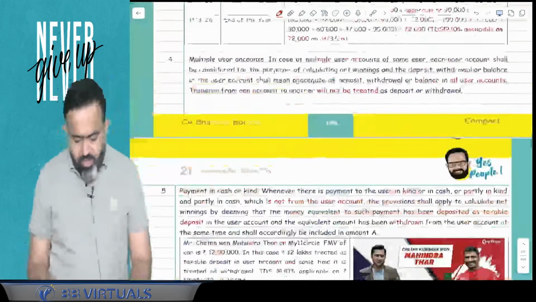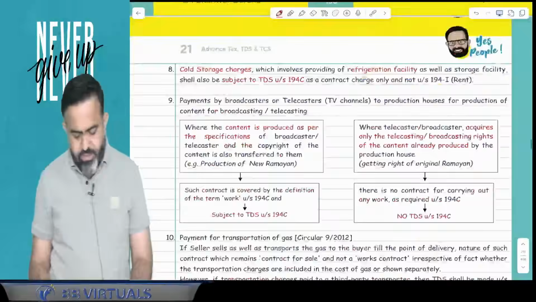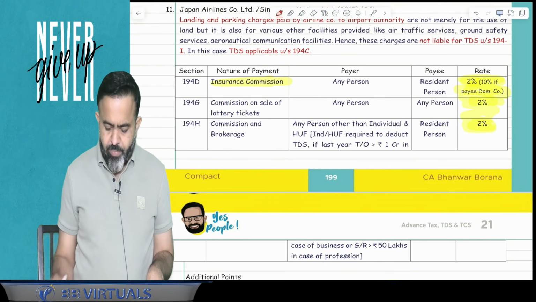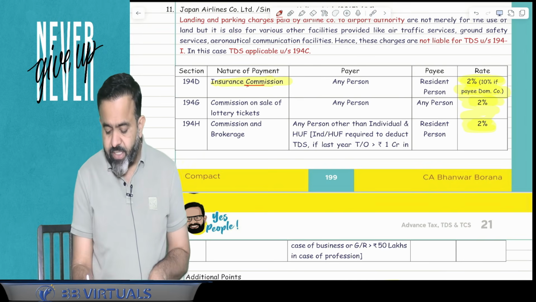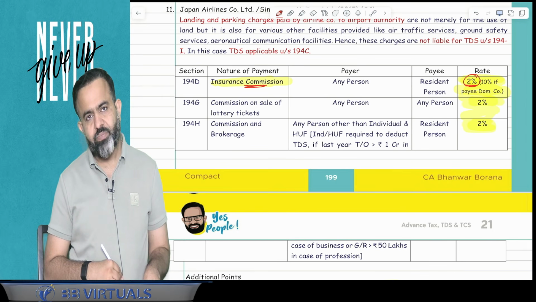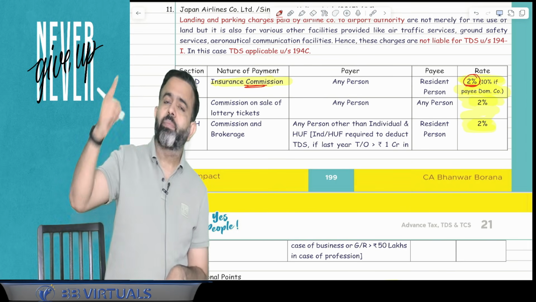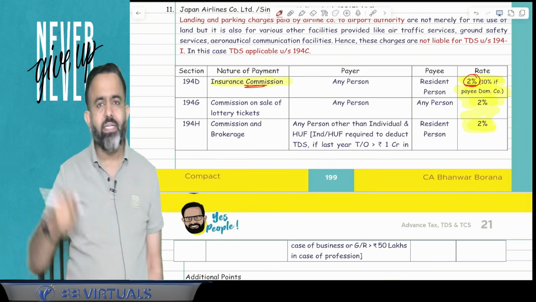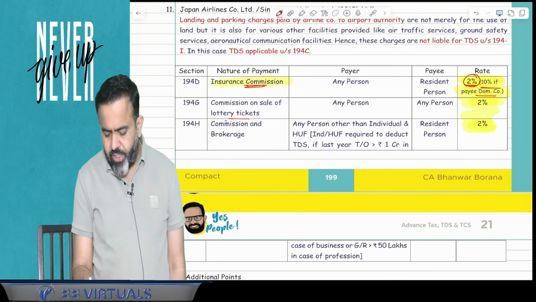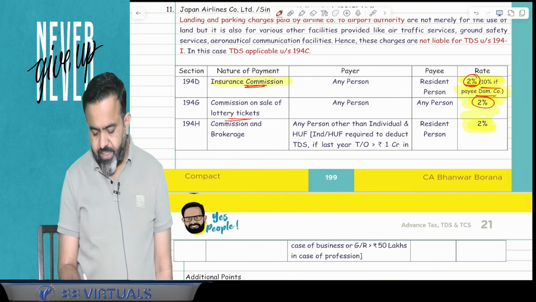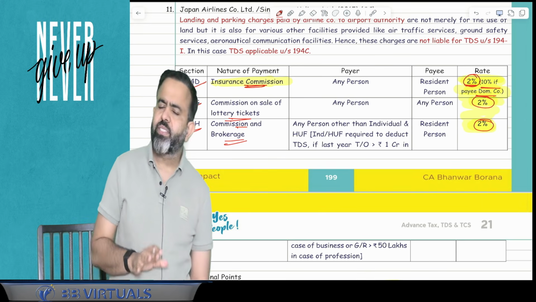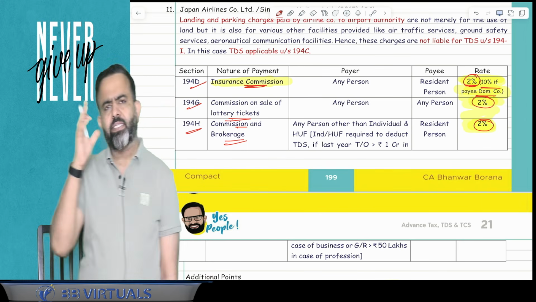Okay. Now after that, there are some more small changes in section 194D. If you remember, till last year the TDS rate on insurance agent commission was 5%. Now that TDS rate is 2%. And if any insurance commission is paid to a domestic company, then that rate is 10%. In case of lottery agent commission, that TDS rate is 2%. In case of commission and brokerage under section 194H, the TDS rate is also 2%. So now for commission and brokerage, the TDS rate is 2%.